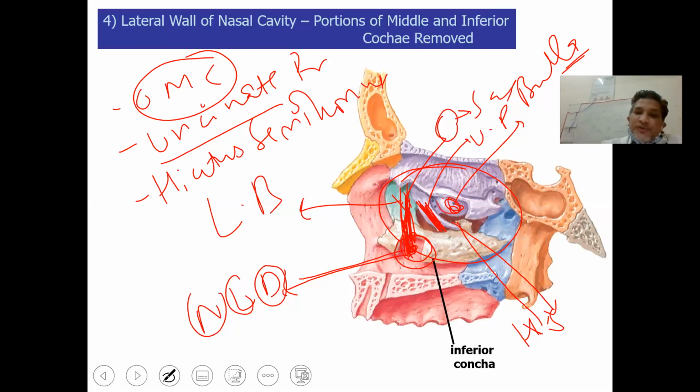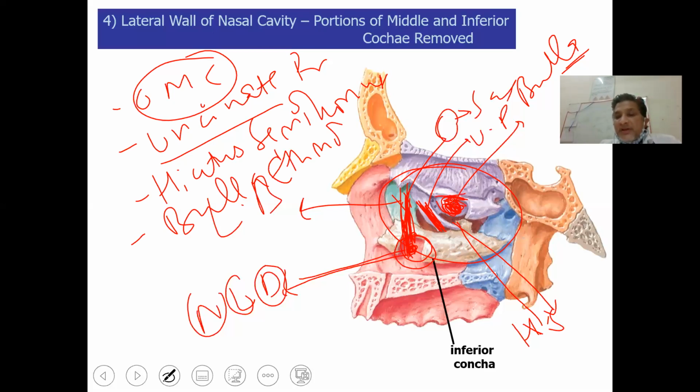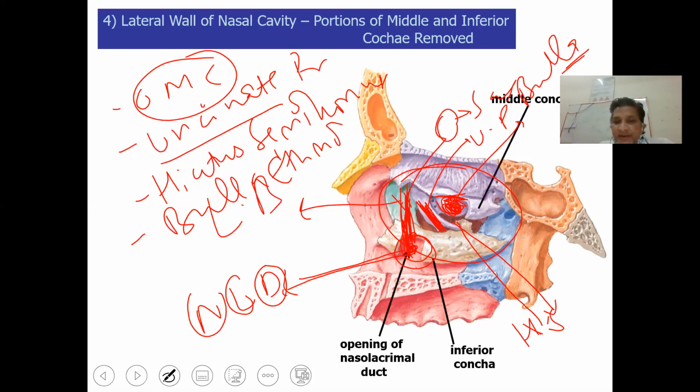And posterior to this will be the bulla ethmoidalis. The bulla is attached to the roof of the middle meatus. This is the gross appearance of the middle meatus. These three structures you have to remember: the uncinate process, hiatus semilunaris, and bulla ethmoidalis.